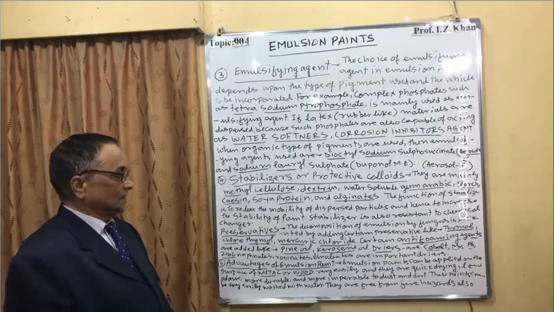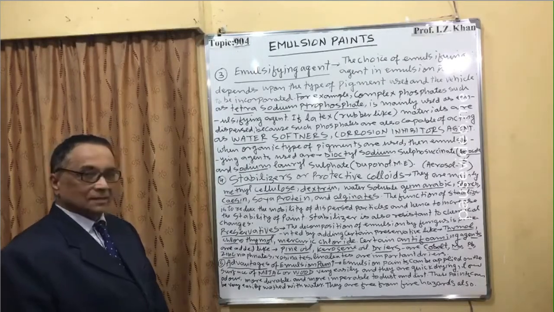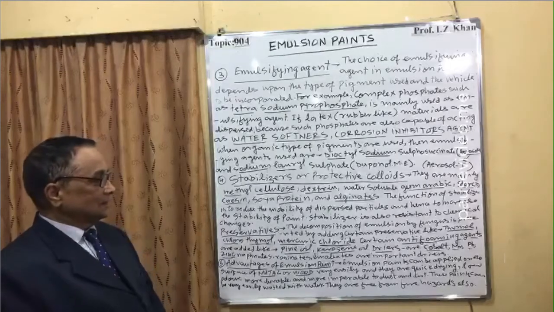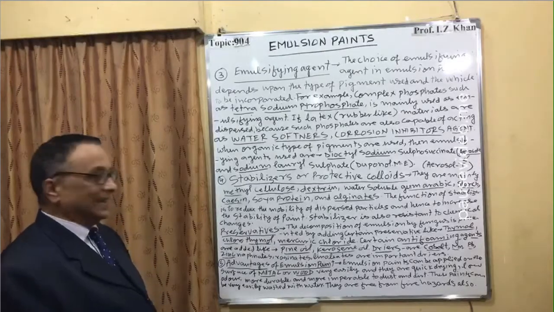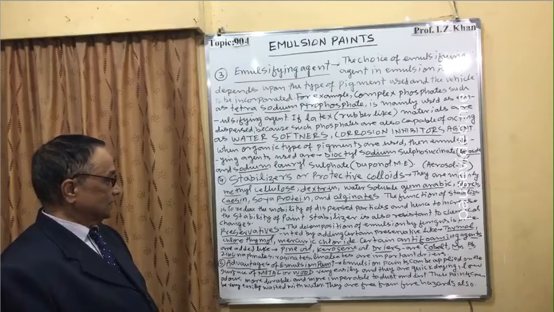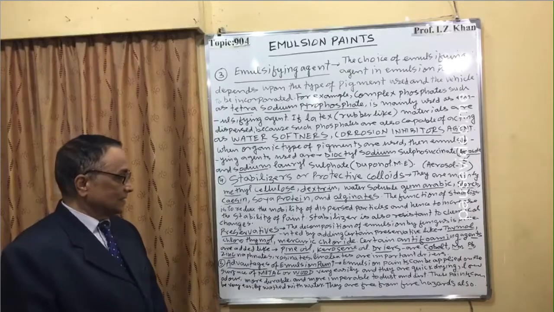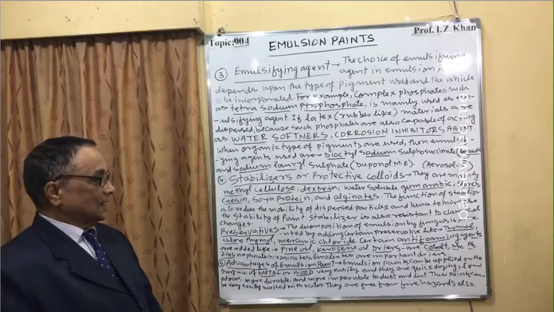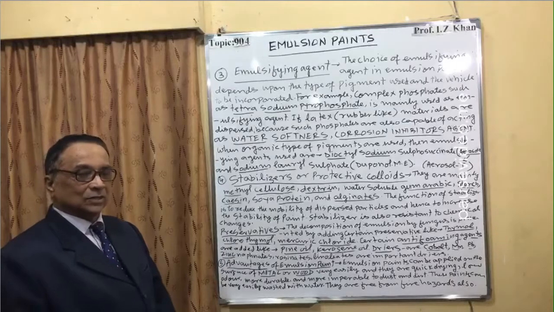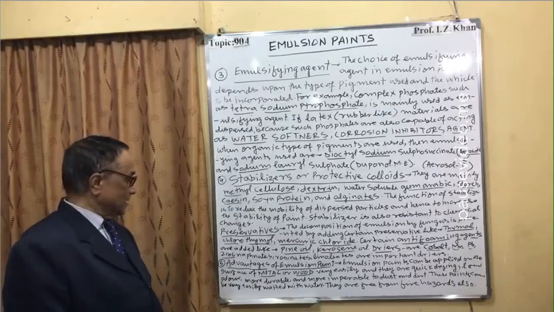Dryers are cobalt, manganese, lead, zinc, phthalates, rosinates, and linoleates; these are important dryers which are used in emulsion paints.